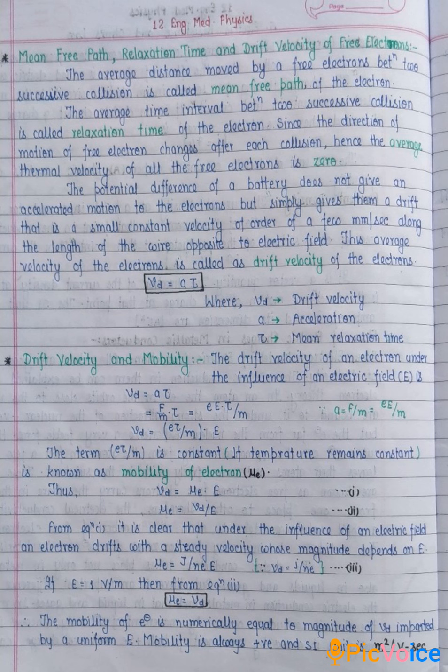Drift velocity Vd is equal to a tau. Vd is the drift velocity, a is the acceleration, and tau is the mean relaxation time.